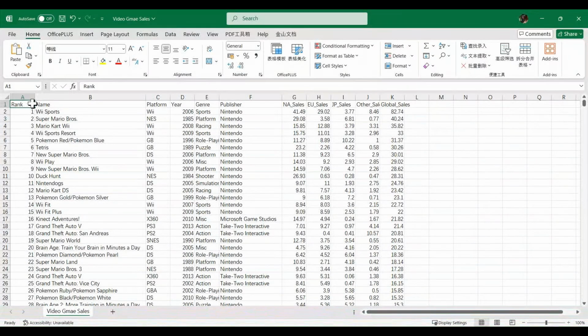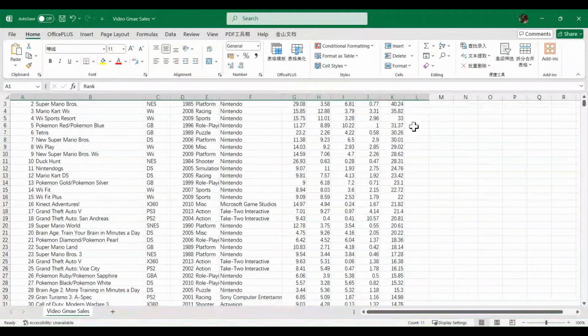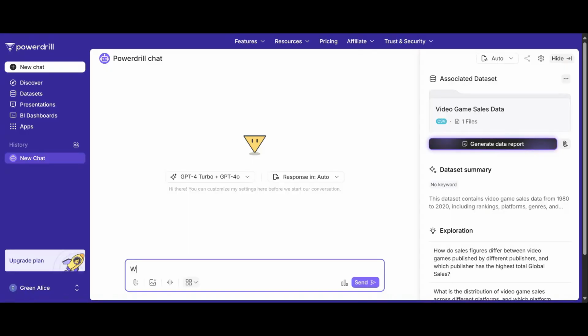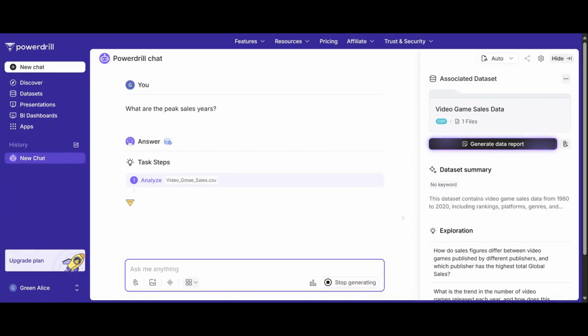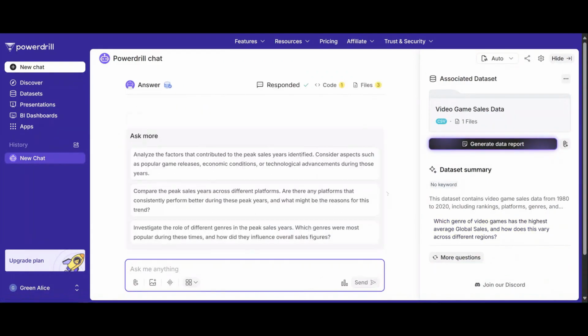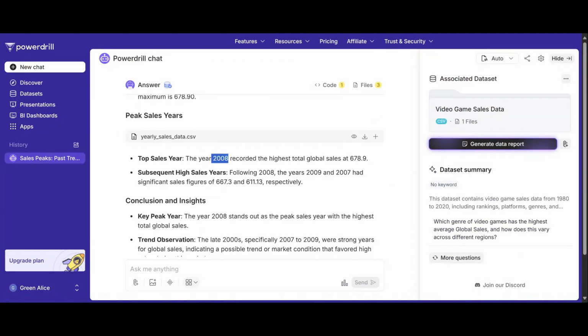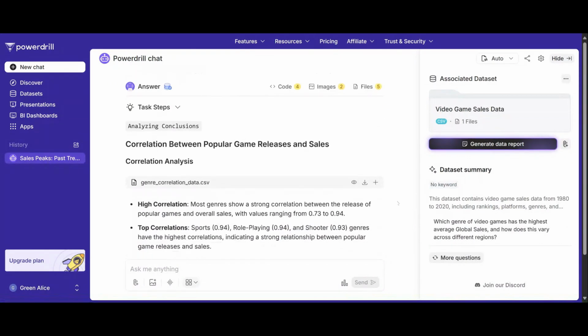Imagine importing a comprehensive dataset covering video game sales from 1980 to 2020. Pose your most burning questions to Powerdrill. Inquisitive about the peak sales years, the success of various game genres, or the regional market sales differences? Powerdrill has the answers at your fingertips.